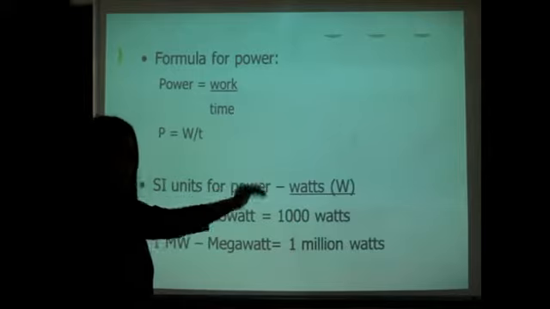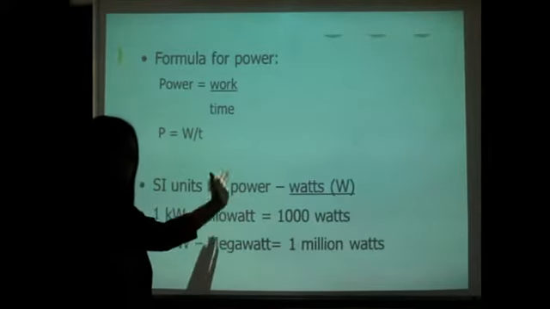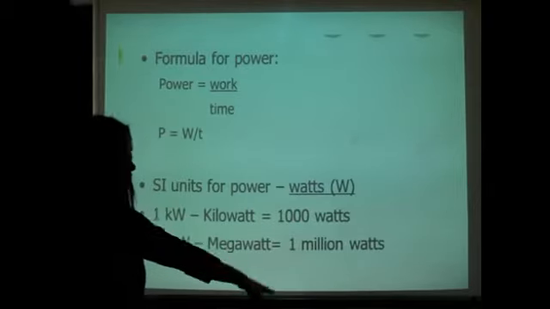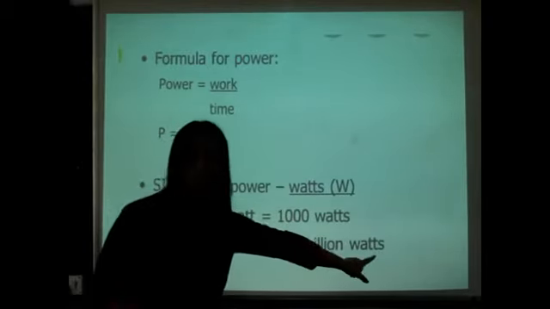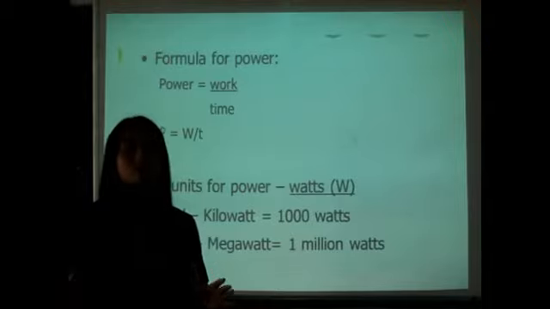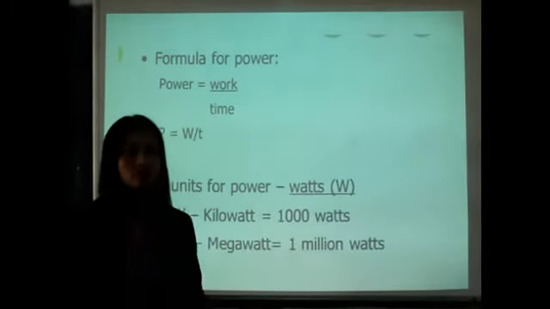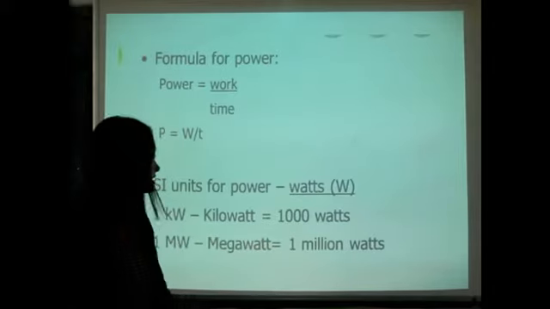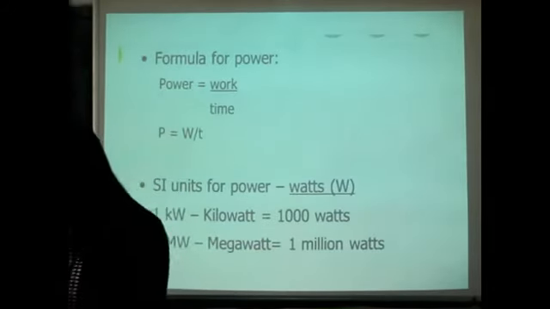So watt is a smaller unit than kilowatt, and kilowatt is smaller than megawatt. 1 megawatt is equal to 1 million watts. You can imagine 1 megawatt means not a little bit of energy, but lots and lots of energy consumed.